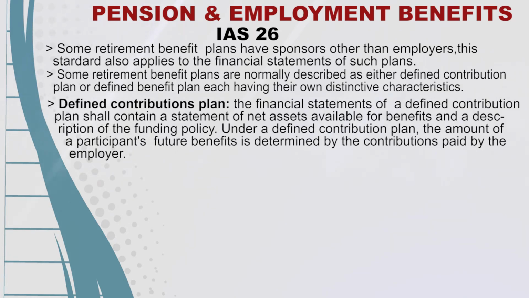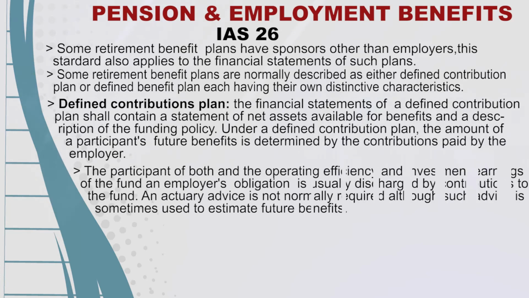Under a defined contribution plan, the amount of a participant's future benefits is determined by the contributions paid by the employer, the participant or both, and the operating efficiency and investment earnings of the fund. Employer obligations are usually discharged by contributions to the fund. Actuarial advice is not normally required, although such advice is sometimes used to estimate future benefits.